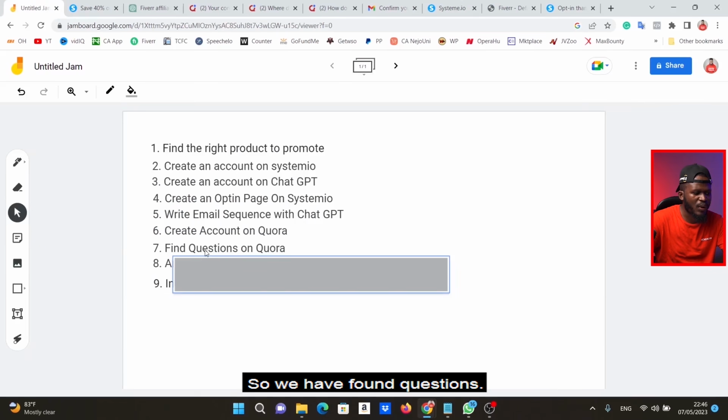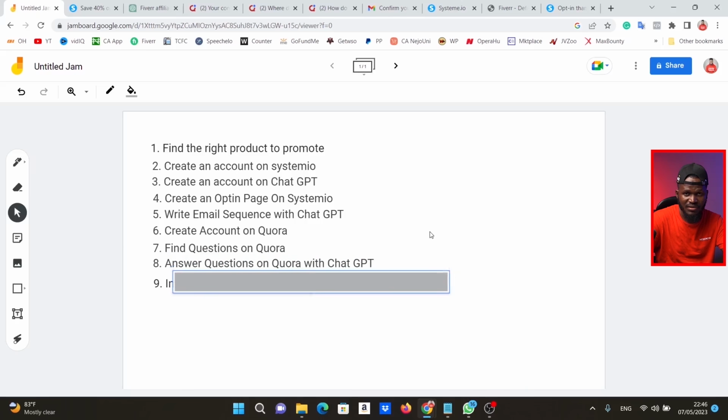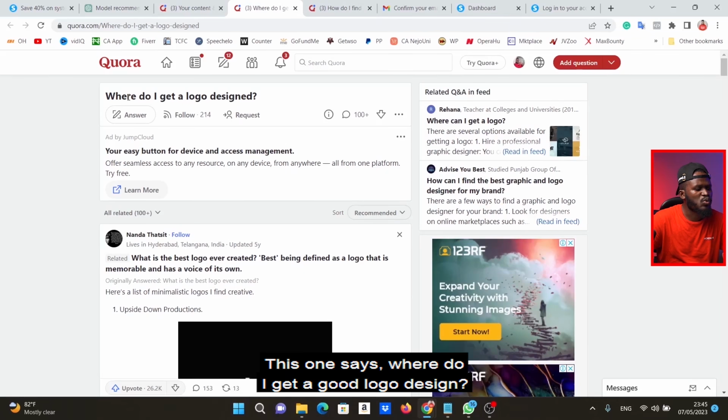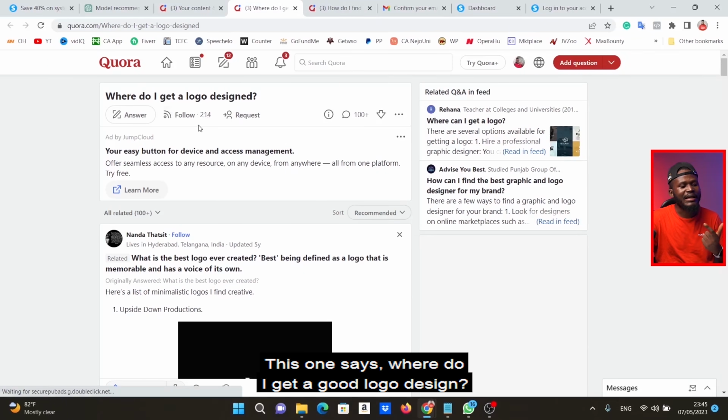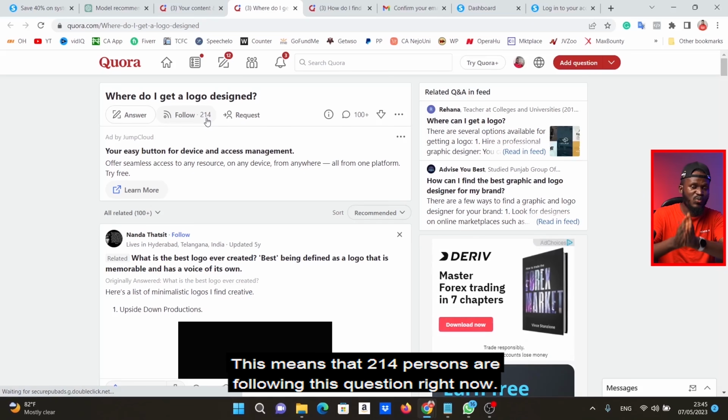So we have found questions on Quora. Now, the next thing for us to do is to answer these questions with ChatGPT. So this is what I'm going to do. I'm going to come here to the question that we found. This one says, where do I get a good logo design? Followers, 214. This means that 214 people are following this question right now.